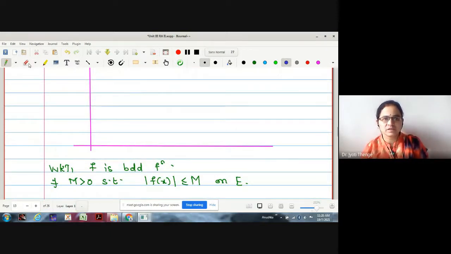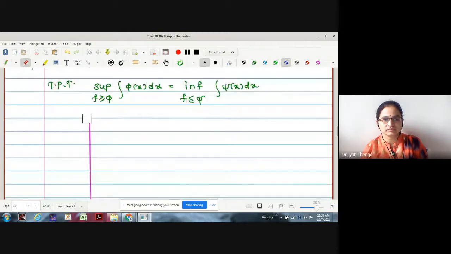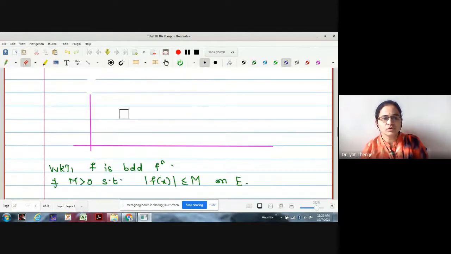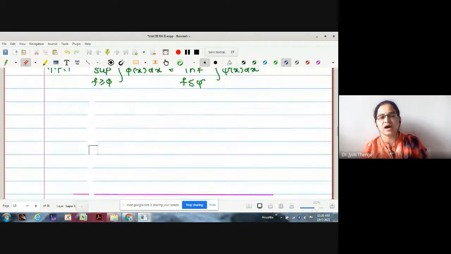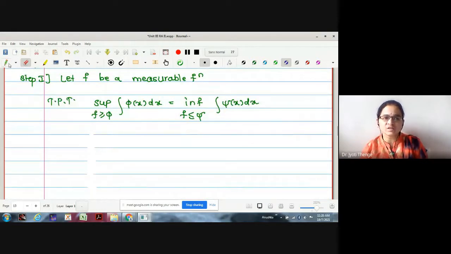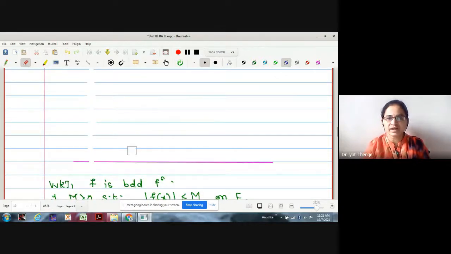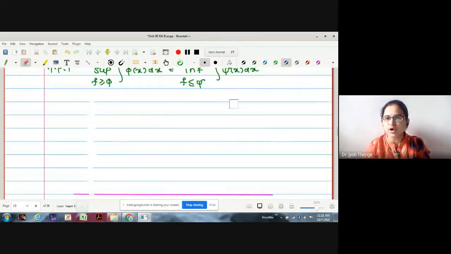I'll just rub this part actually, because I have not taken the negative part of the axis. Okay. Now, what we will do, we will try to divide your y-axis in these parts, and we will collect the corresponding points of the domain. So what I'm saying, we will try to collect the corresponding points of your domain.